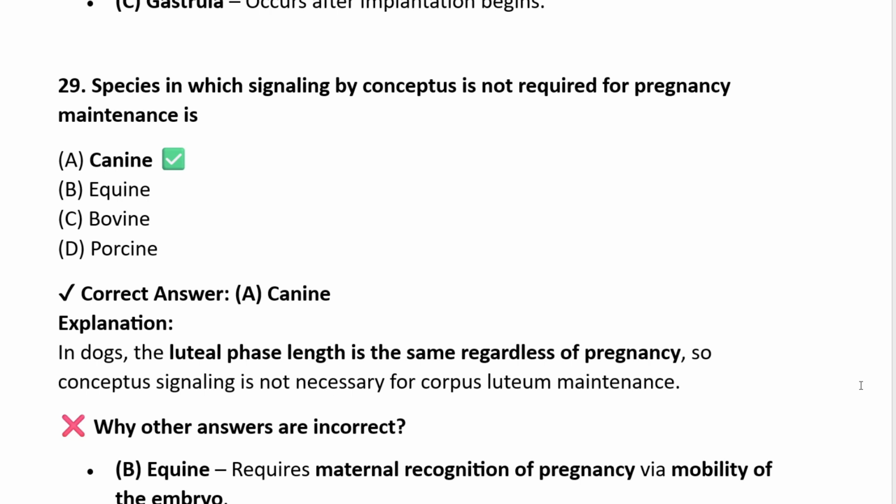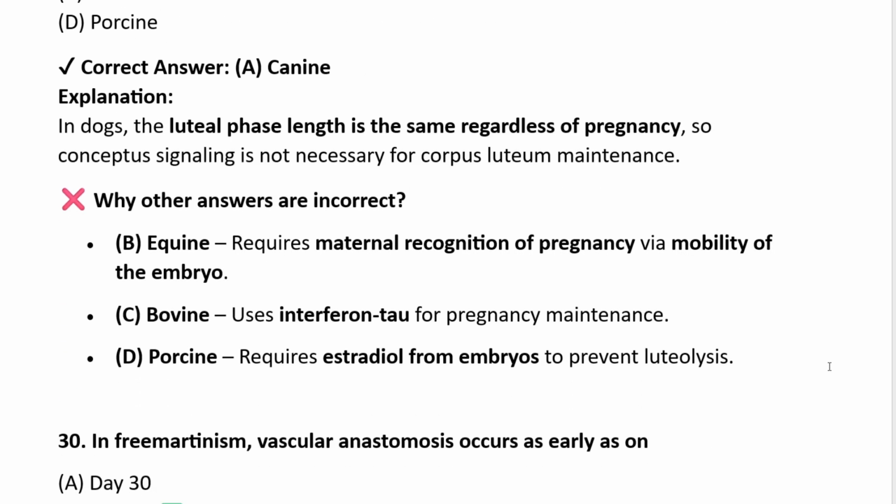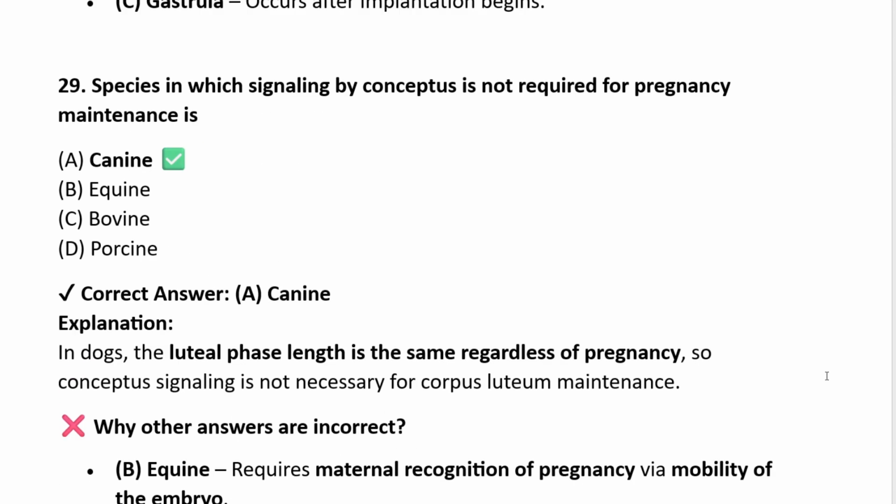But why other answers are incorrect? Equine requires maternal recognition of pregnancy via mobility of the embryo. Bovine uses interferon tau for pregnancy maintenance. Porcine requires estradiol from embryos to prevent luteolysis. That's why the correct answer is canine.